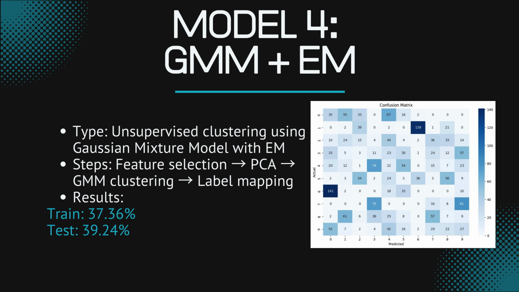This was our only unsupervised model, using GMM after reducing features with PCA. Accuracy was around 40%. The confusion matrix here is more scattered, which is expected since the model wasn't trained with labels. Still, some genre clusters like classical and metal loosely emerged, showing GMM's potential in genre discovery or pre-labeling tasks.